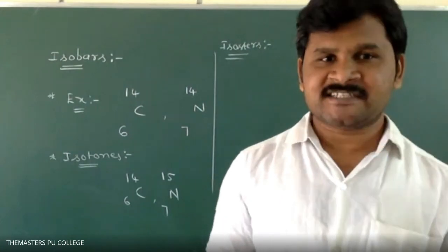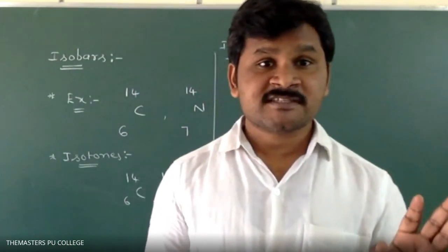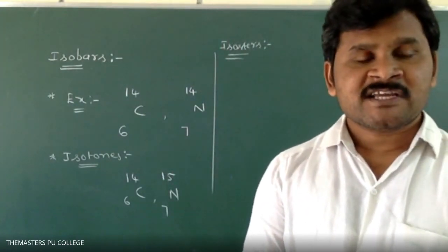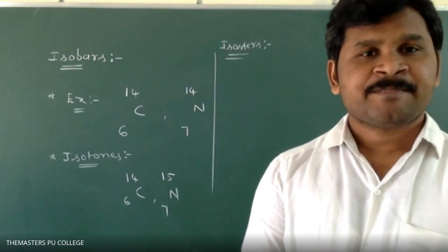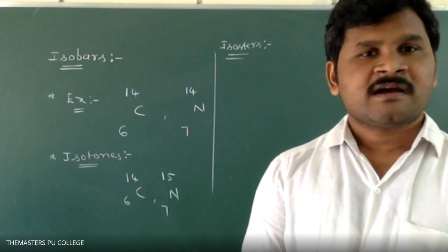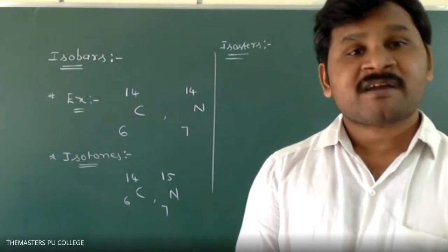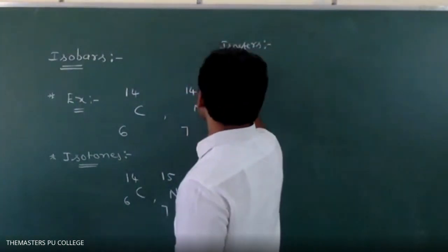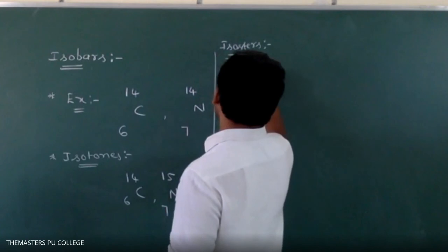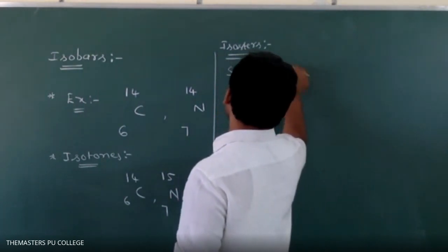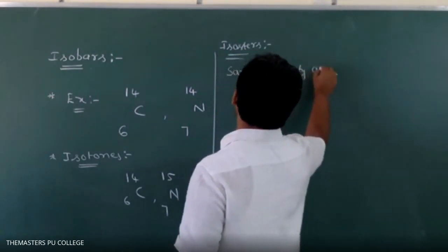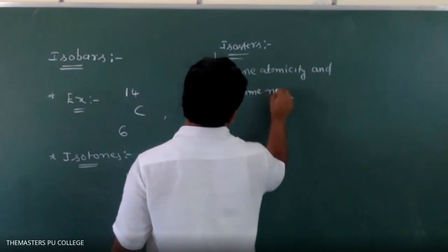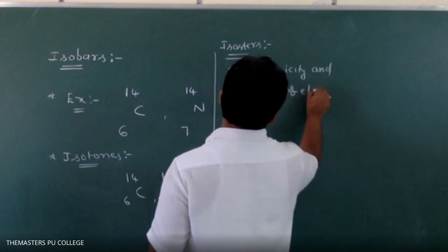Different molecules having the same atomicity and the same number of electrons.